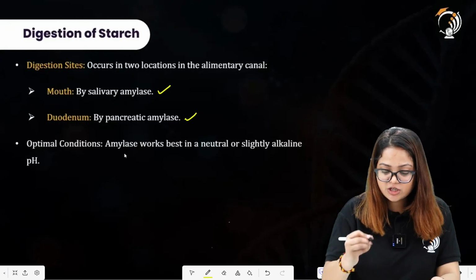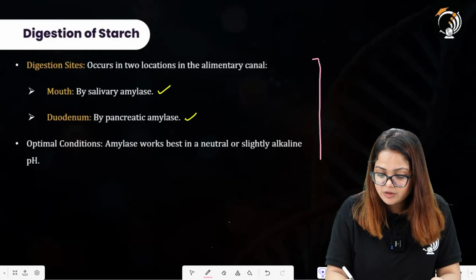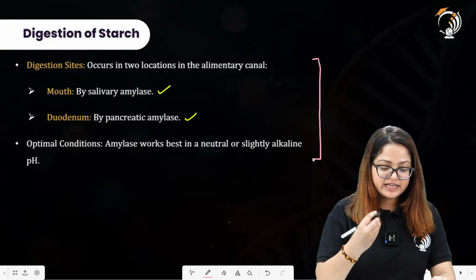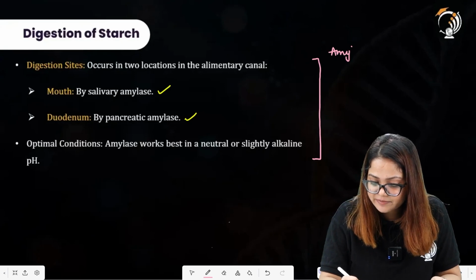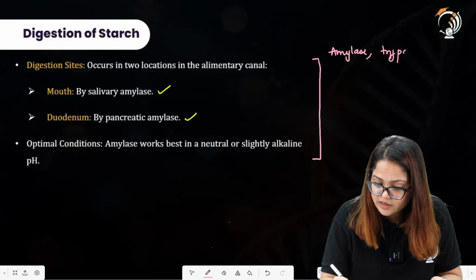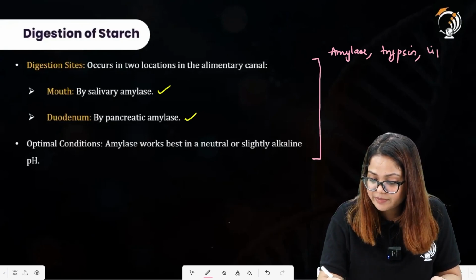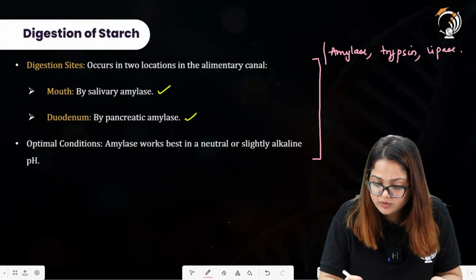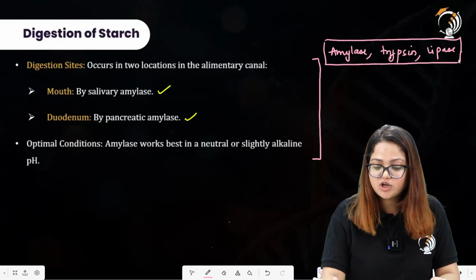Optimal conditions: questions have been coming from this particular region, in which a table was represented in the question and it asked about statements for amylase enzyme, trypsin enzyme and lipase enzyme. They were asking about the optimal conditions for maximum activity of these enzymes.